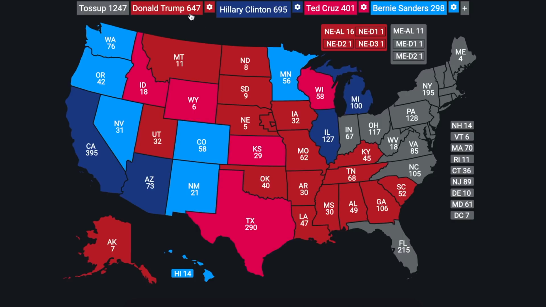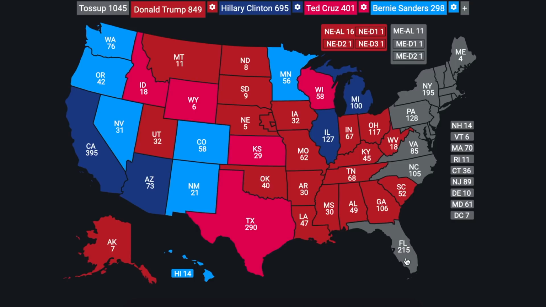As for Indiana and Ohio, Donald Trump will carry both, and he will carry West Virginia, putting him up at 849 electoral votes, as Donald Trump and Hillary Clinton effectively leave Ted Cruz and Bernie Sanders in the dust at this point through the Rust Belt. So as things stand right now, Donald Trump holds 849 electoral votes to Hillary Clinton's 695 in the race for the presidency.